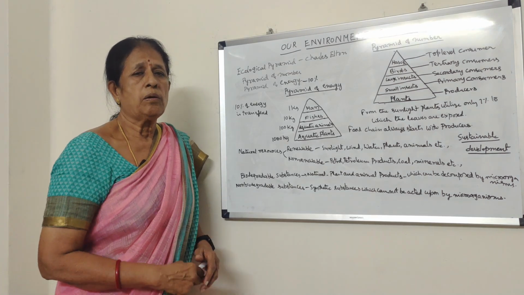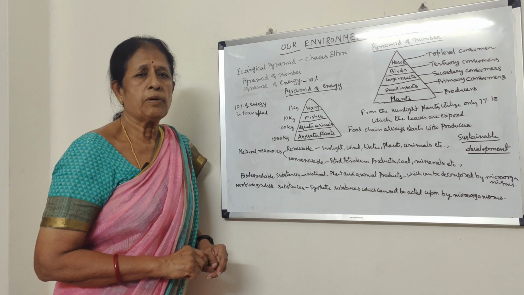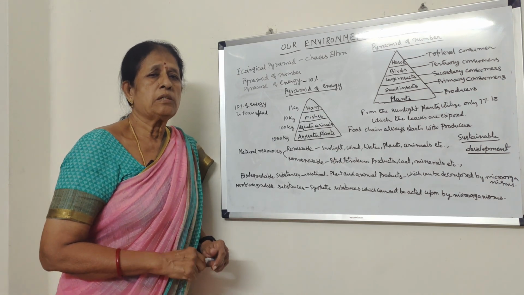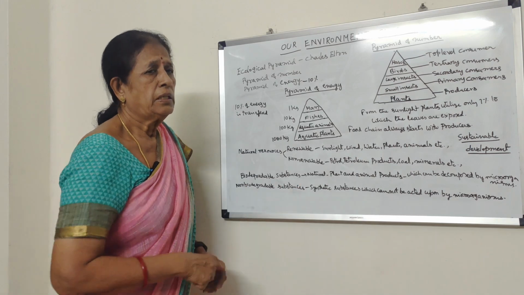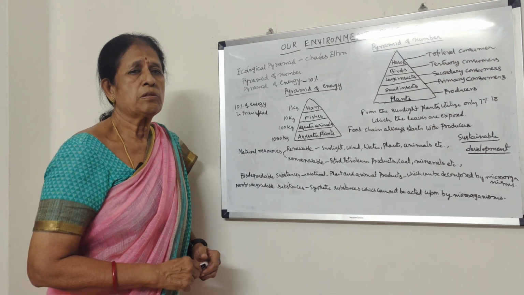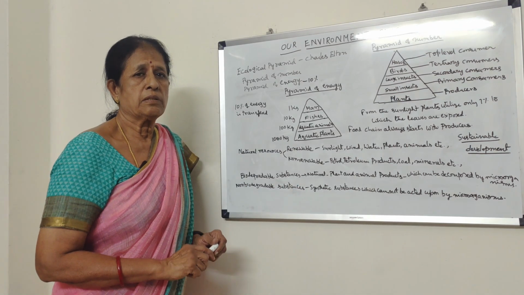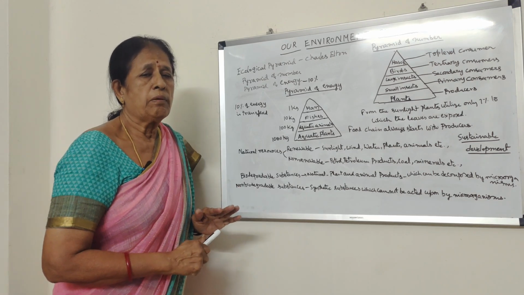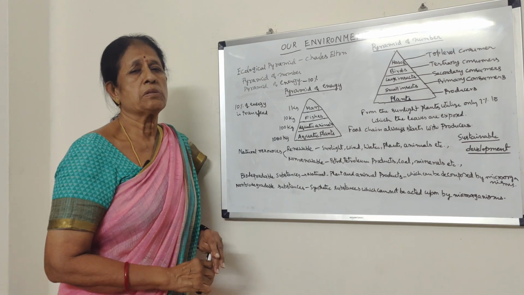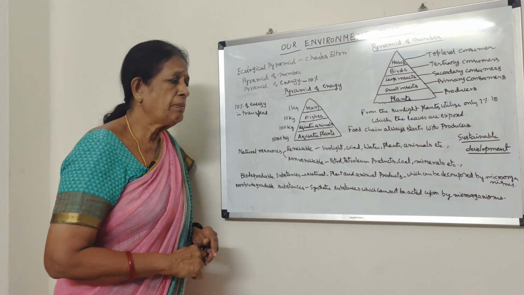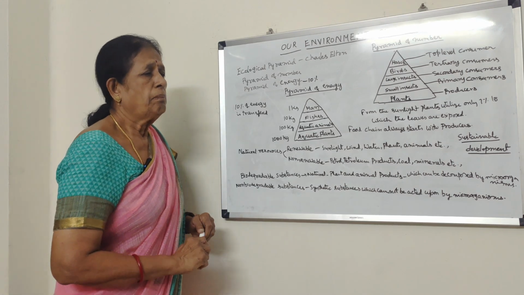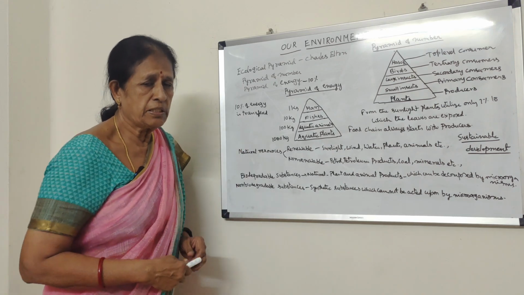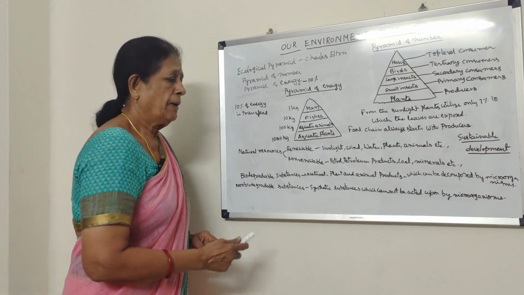So we have to use the resources in such a manner that they can be passed on to future generations, so that the future generation also can enjoy the resources. That is why it is very important to save the resources and use them in a discriminate manner. But man is doing a lot of damage to the environment, which we will discuss in the next chapter.